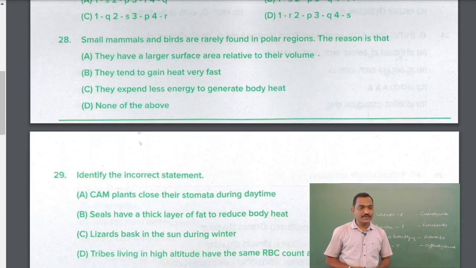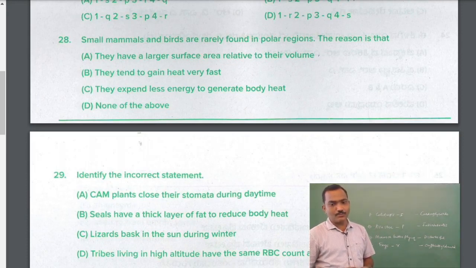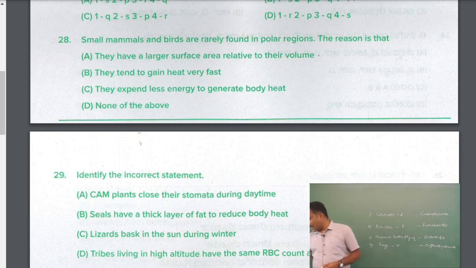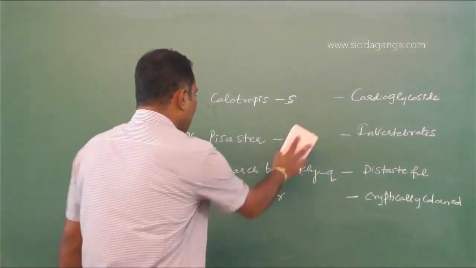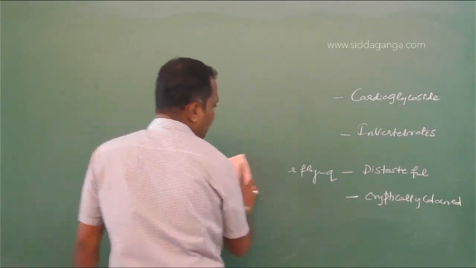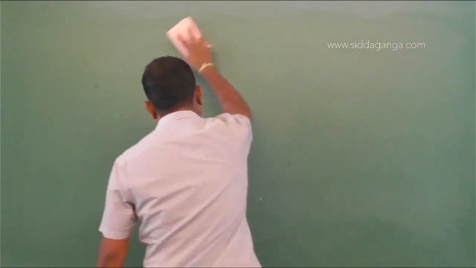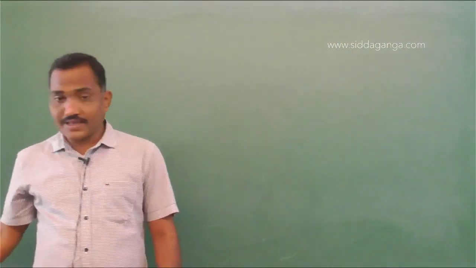Okay, question number 28. Small mammals and birds are rarely found in polar regions. What is the reason? So it's an adaptation again, wherein the organisms adapt to certain cold climatic conditions, or even very high temperature.